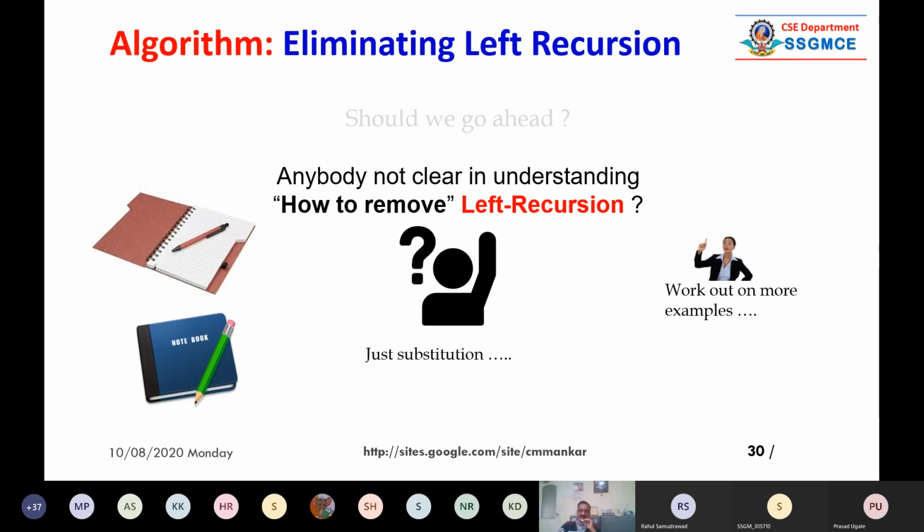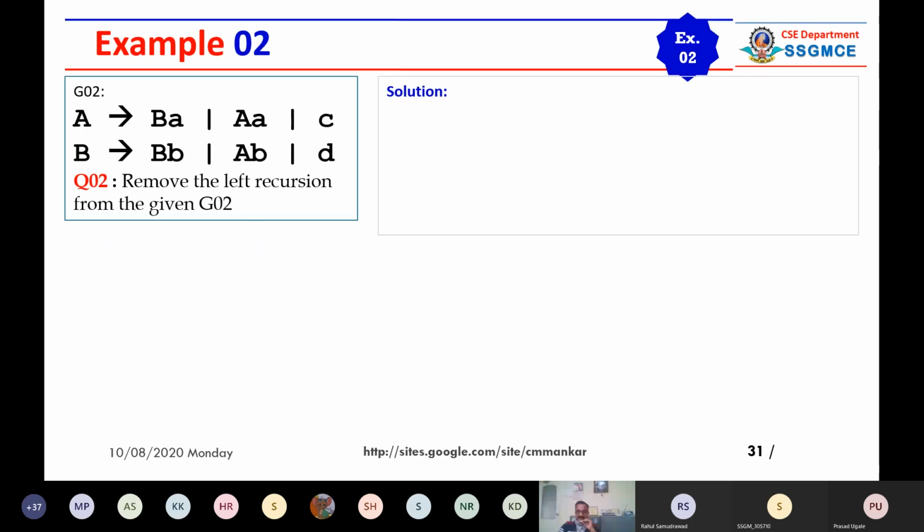So I hope everybody got how to remove the left recursion from a given grammar. So what I suggest is that you work out with pen and paper on your side. Now let us take this example. I'm going to end the session, but just see this example too.